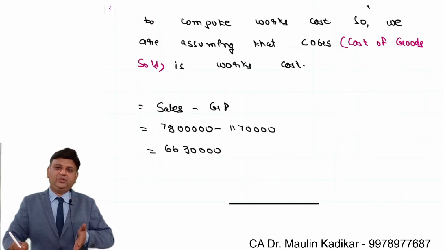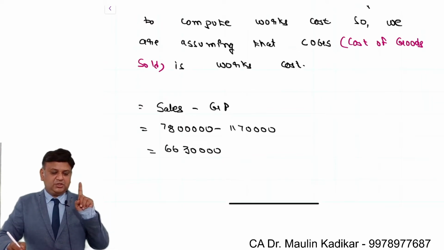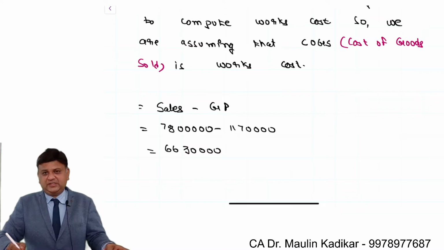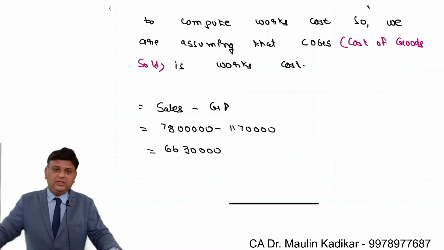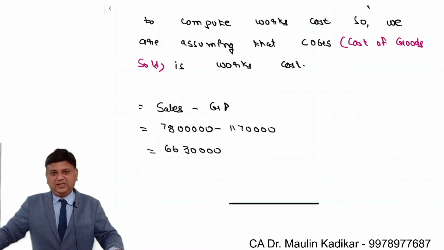Friends, once we compute the works cost, calculation of the raw material consumption, calculation of the direct wages and finished goods stock would be very simple. And once we compute the raw material consumption, based on that, we can compute what is the stock of raw material.